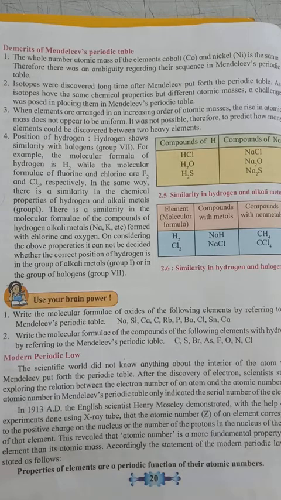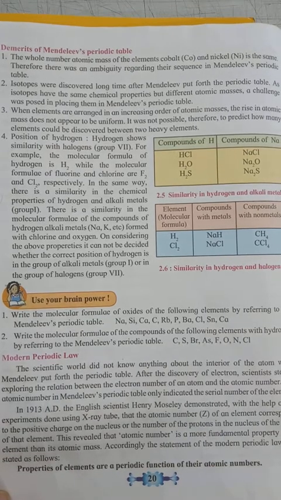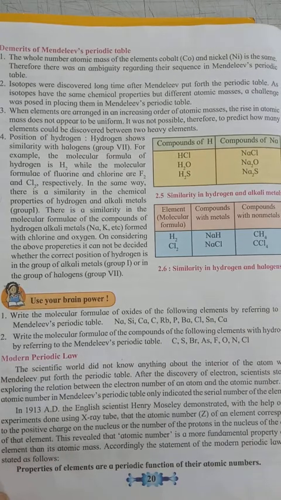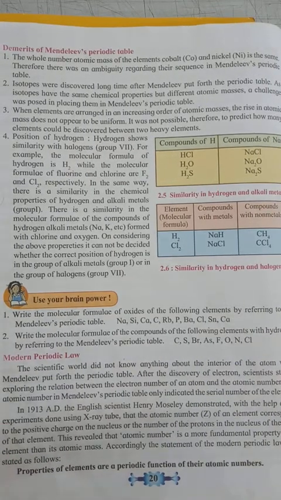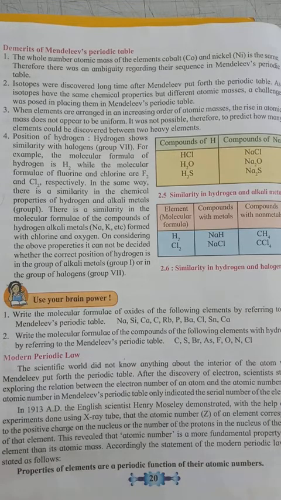Third demerit. When elements were arranged in the increasing order of their atomic masses, the rise in atomic masses did not appear uniform. It was not uniform, like 5 after 6, 6 after 7; it was not like that. Therefore, it was not possible to predict how many elements could be discovered between two heavy metals.